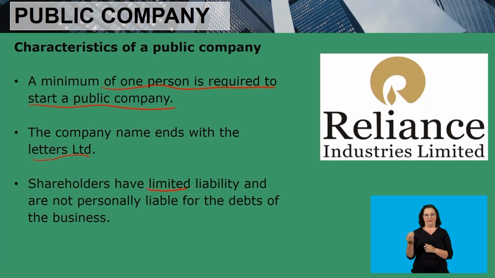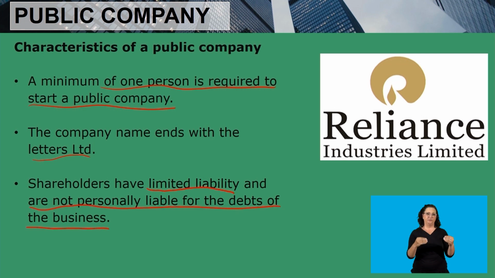So with a public company, the name of a public company must end with limited or LTD. So any form of ownership or any business that you see that has a name and then ends with LTD, it simply means that that particular business is a public company, because public companies end with LTD. Shareholders have limited liability and are not personally liable for the debts of the business.